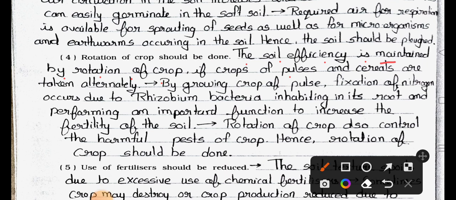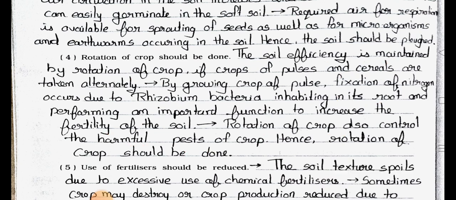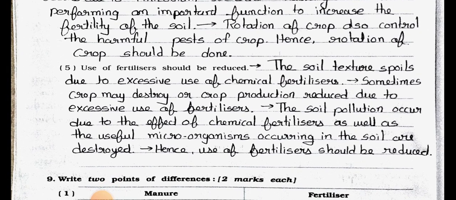If crops of pulses and cereals are taken alternately. By growing crop of pulses, fixation of nitrogen occurs due to rhizobium bacteria inhabiting in its root and performing an important function to increase the fertility of the soil. Next point is rotation of crop also controls the harmful pests of crop. Hence, rotation of crop should be done. Now see the 5th question. Use of fertilizers should be reduced.